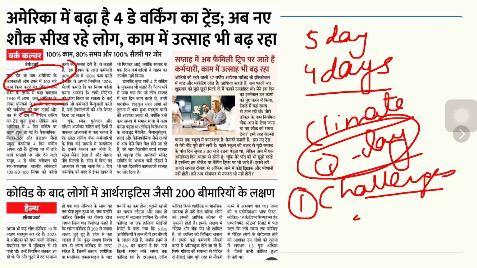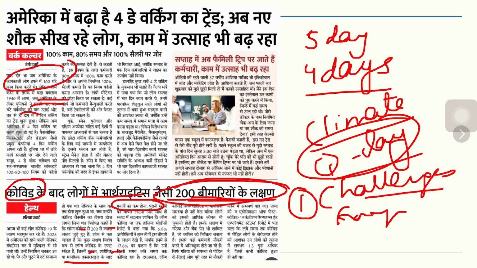Then another topic is long COVID. After COVID, arthritis and somewhere around 200 diseases are also raising their heads. The specialists are saying that long COVID has caused more than 200 diseases. Long COVID brings lethargy, and people doing mental or physical exercises have the problem of lesser energy.